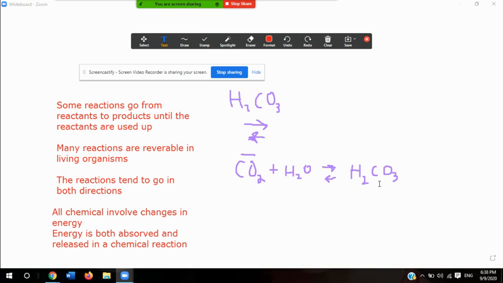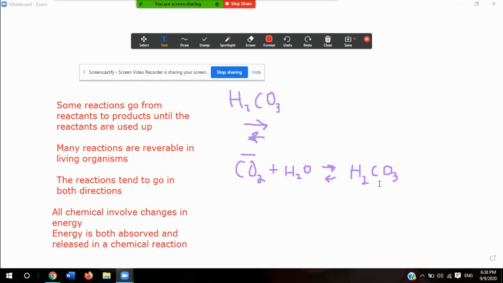Some chemical reactions release more energy than they absorb. Other chemical reactions absorb more energy than they release. Whether a reaction releases or absorbs energy depends on bond energy. It says some energy must be absorbed by the reactants in any chemical reaction, and we're going to talk about activation energy. So there's an exchange of energy in the reactants.